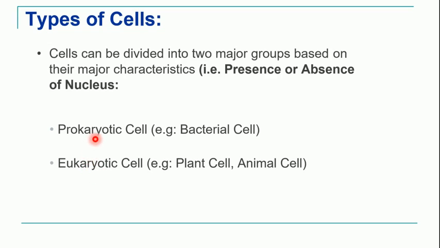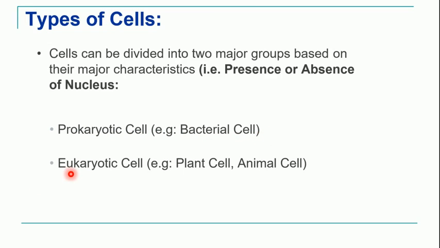So what is meant by prokaryotic cell? Pro means primitive, karyon means nucleus. These are the primitive type of cells. Examples are the bacterial cell. So these cells do not have nucleus. Prokaryotic cells do not have nucleus, and it includes bacteria, archaebacteria, that is ancient bacteria, as well as eubacteria.